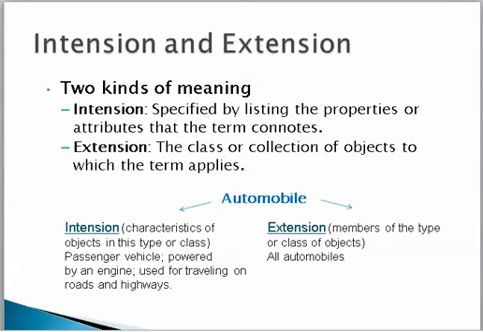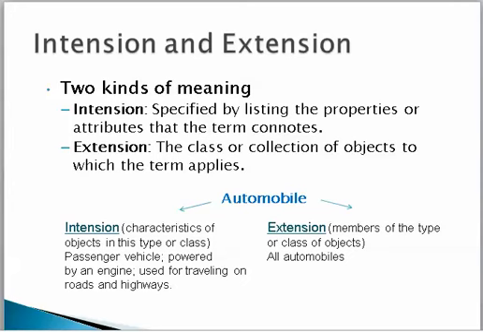The extension of the term is the class or type of object that it refers to, and specifically the members of that class or type. So this would include all automobiles. As we'll see when we talk about logic, if I say automobiles have wheels, that's implied here that the term automobile does refer to the class or type of object that includes all automobiles, all of the items that are part of that class.